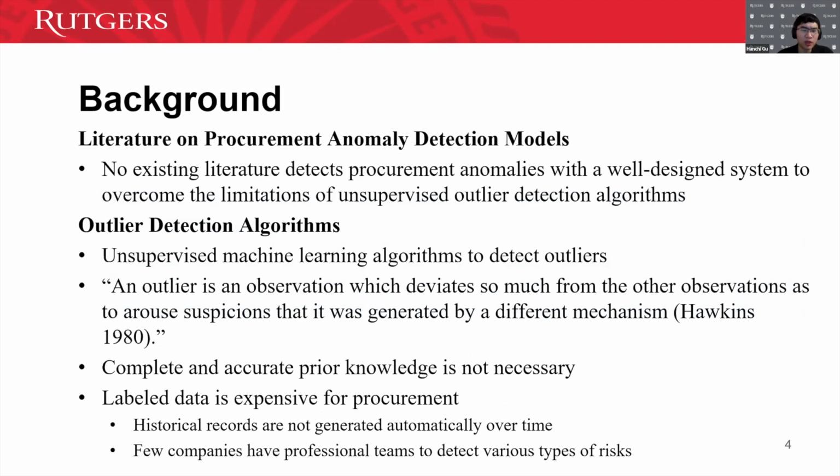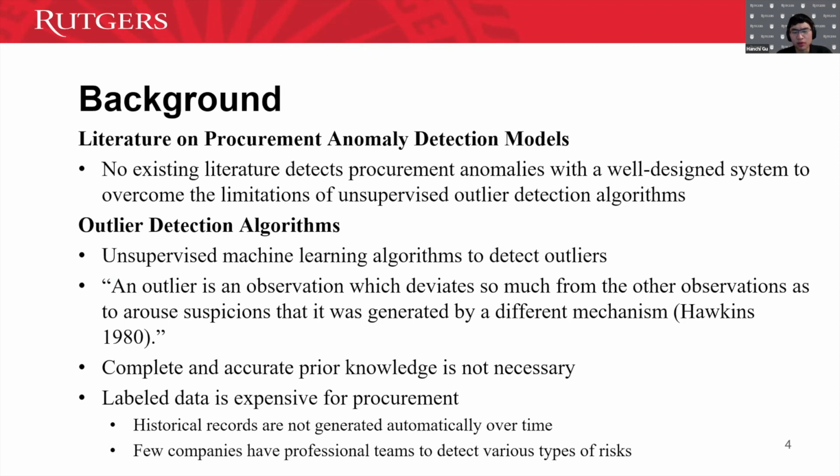So the problem here is that no existing literature really detects procurement anomalies with a well-designed system, and we do not know how to overcome the limitations of unsupervised outlier detection algorithms. So here, when we say outliers, we mean that the observation deviates so much from the other observations that we really suspect it was generated by a different mechanism.